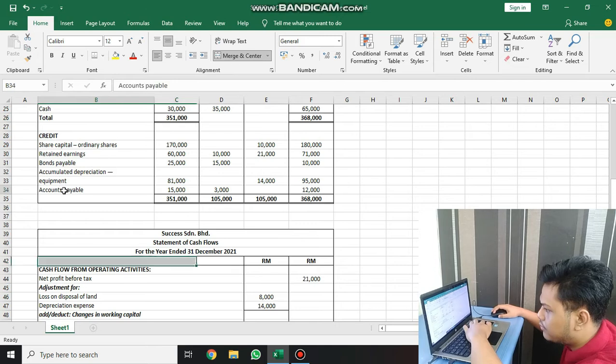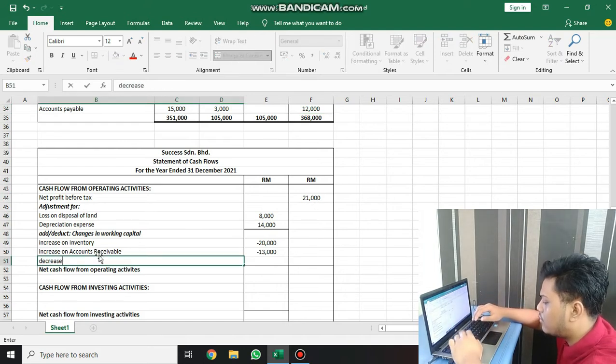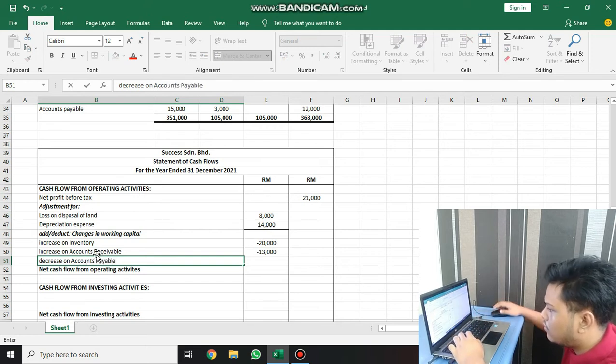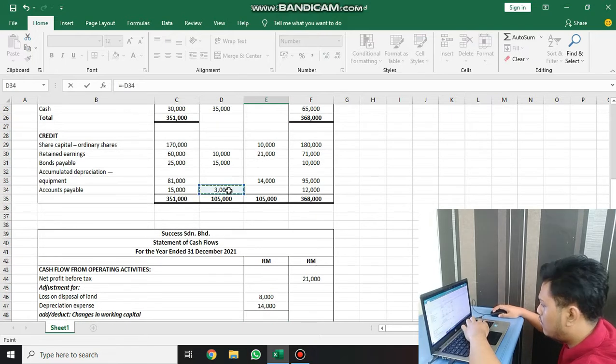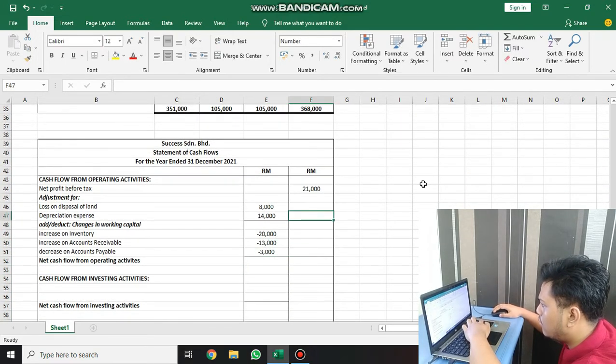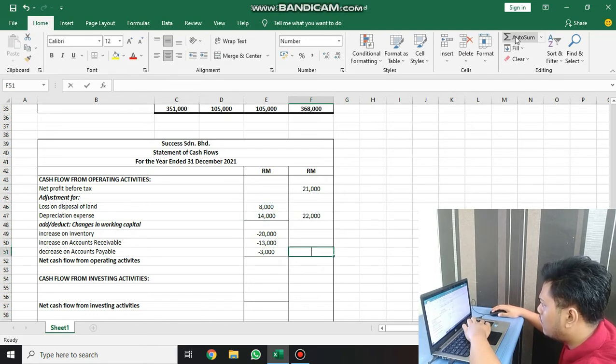And then we look at liability. We have account payable, which decreased. The format for liability: if decrease on liability, we need to deduct, and increase on liability, we need to add. So in this case, we need to deduct 3,000, and then we can get net cash flow from operating activities.